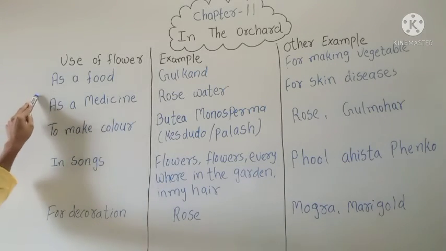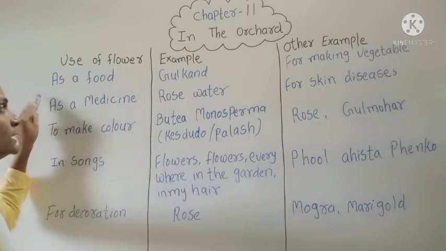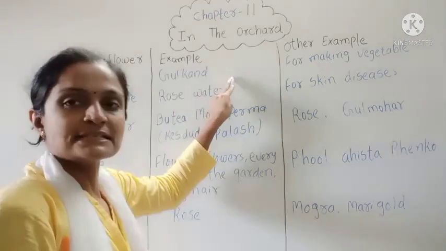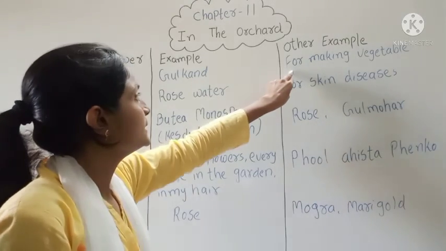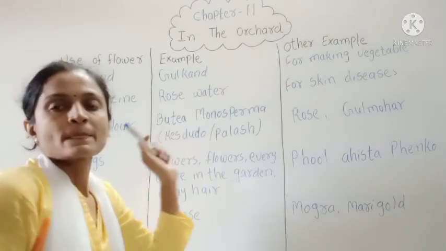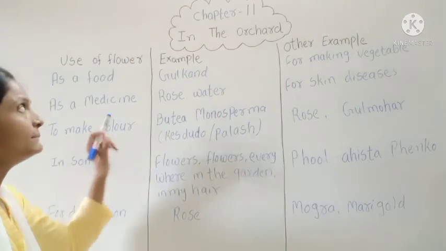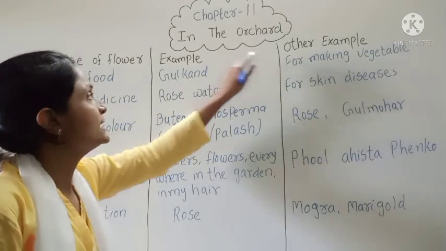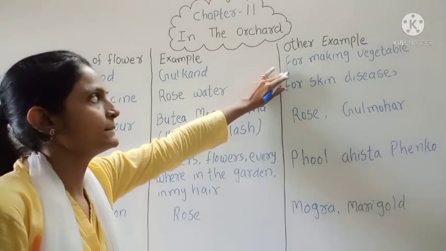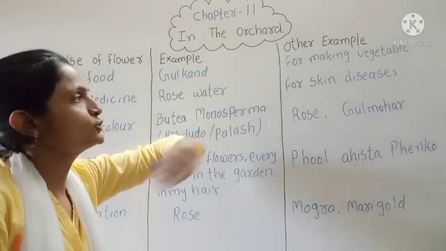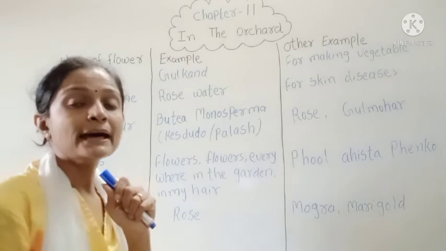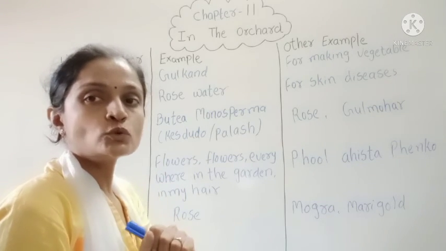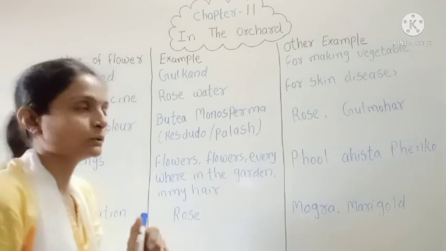Which flower is used as food? The first one given is gulkand, and for making vegetable. From the flower we can make these two things, gulkand and vegetable. Which flower is used for making vegetable? That is the banana flower.